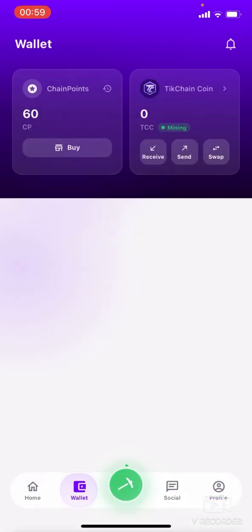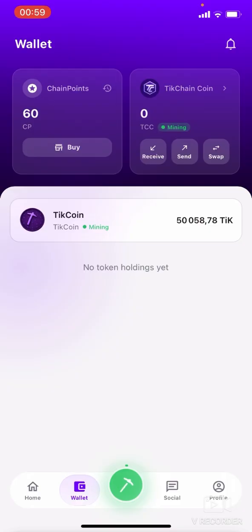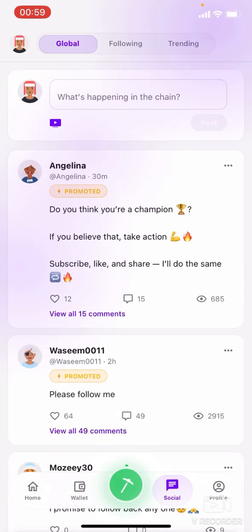If you click on wallet, you can see over here my CP, my chain points, my TIKCHAIN over here that I'm mining. I just started, so it's still 0, and over here is the TIKCOIN that I have mined on the other TIKCOIN application. You can see your TIKCOIN balance right here, and I'm still mining. So that is all you can see in your wallet right here. It's very easy. These are the things you need to do using this application in order to be eligible for the distribution of the TIKCOIN, and also accumulate more of the coin.